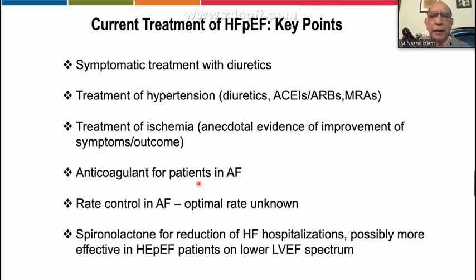What are the current treatments? Very key points. First is symptomatic treatment with diuretics, treatment of hypertension, maybe ACE inhibitors, MRAs, treatment of ischemia, and symptoms should be relieved. Anticoagulation, with treatment duration, and rate control of the atrial fibrillation. Still, we do not know what the optimal rate is for this. And spironolactone for reduction of heart failure rehospitalization, possibly more effective in patients with lower ejection fraction. So if we remember at least the last one, then we can possibly do well.